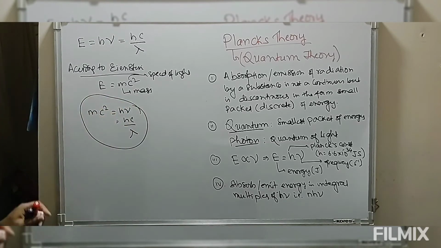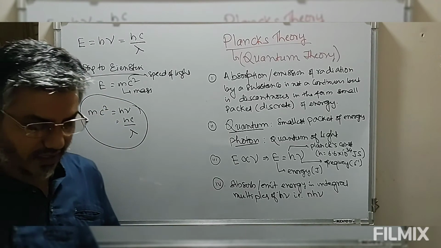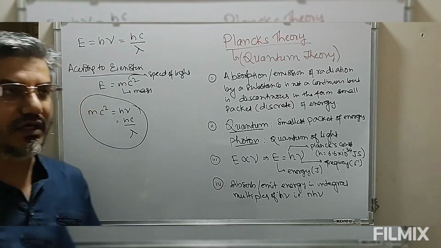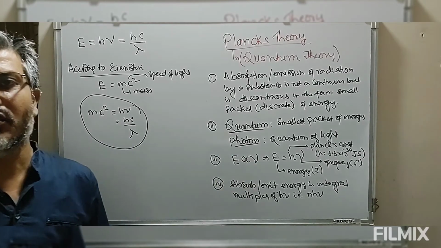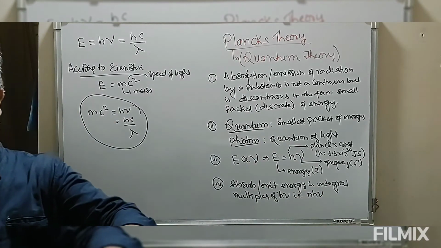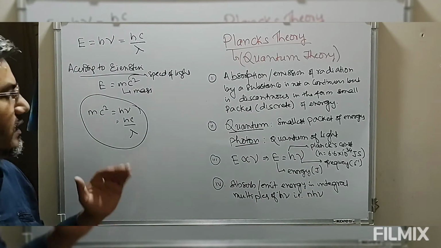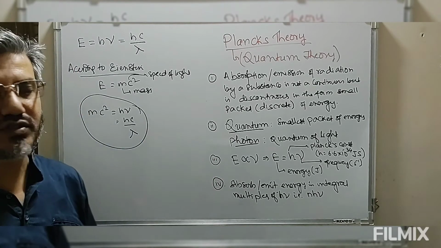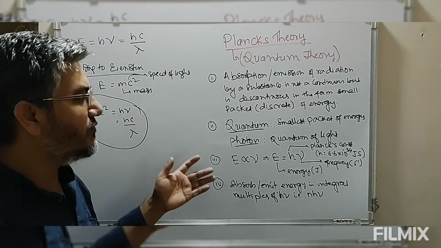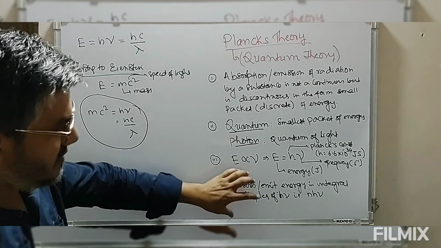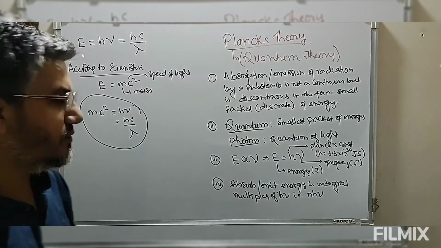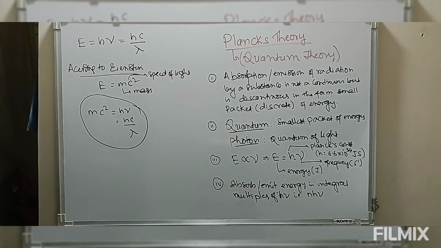That means this theory says that along with this wave nature, light also shows particle nature. This is what we call the dual property of light. This particle nature will explain those properties which cannot be explained by the wave nature of light. So this is Planck's quantum theory. What we have to keep in mind is the meaning of quantum and what a photon is, that is, small packets of energy, and the energy equivalent of a photon. Once we have this, we can have problems on this.